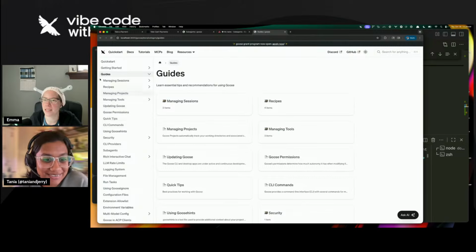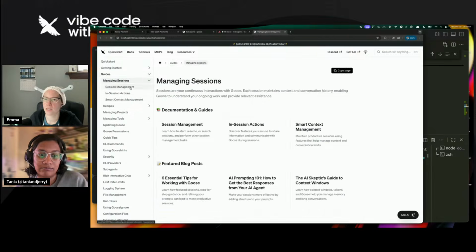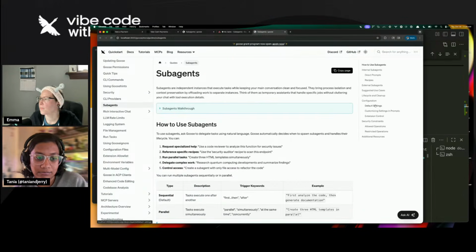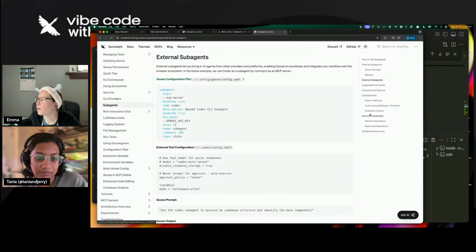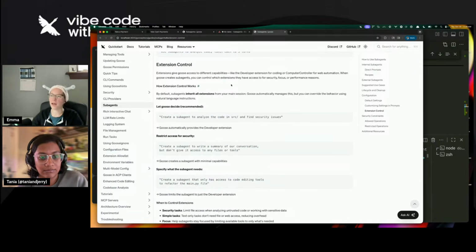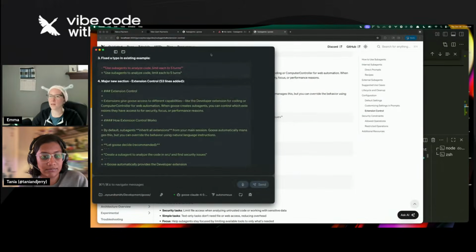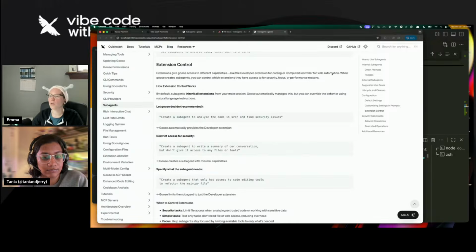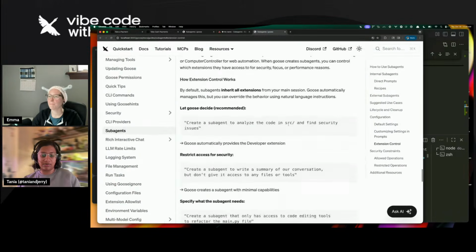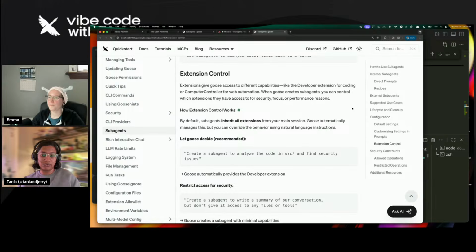So this is the preview. What am I working on? Managing sessions. Nope. Subagents. Here we go. And we are in the extension control. So this is the brand new section that Goose wrote for me. Let me confirm. Okay, can you zoom in a tiny bit? Cool. So this is what Goose wrote.